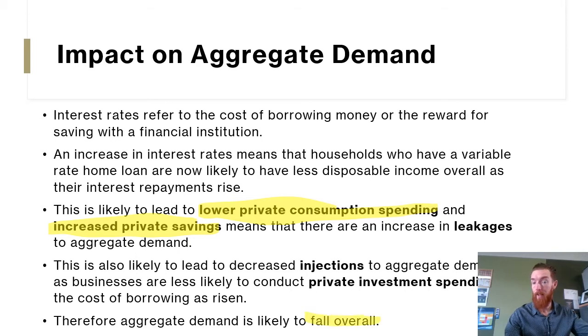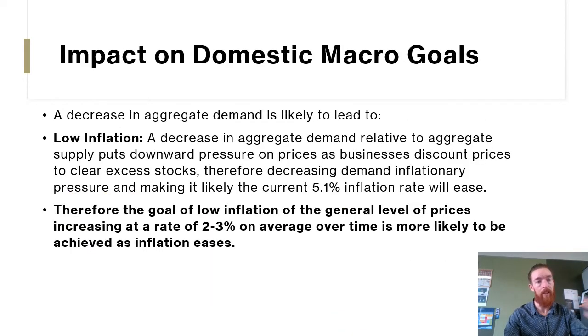And then the flow-on of the lower aggregate demand works for the three goals. So with low inflation, a decrease in aggregate demand is likely to put downward pressure on prices as aggregate demand falls relative to aggregate supply, and businesses start to discount prices to clear excess stocks, therefore decreasing demand-pull inflationary pressure, making it likely that the current 5.1% inflation rate should hopefully ease. Therefore, the goal of low inflation, of the general level of prices increasing at a rate of 2 to 3% on average over time, is more likely to be achieved as inflation eases.